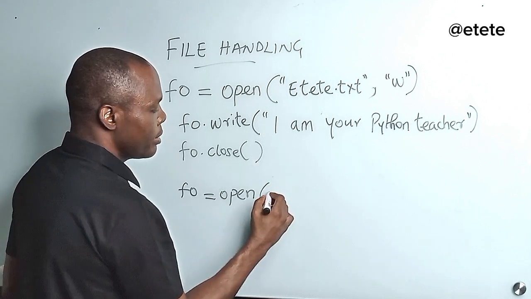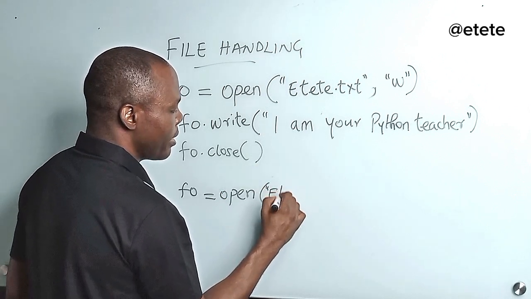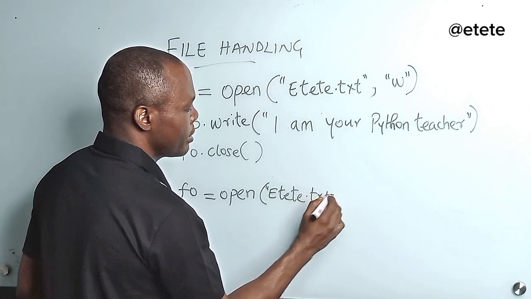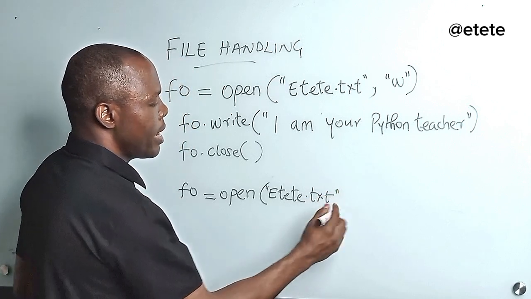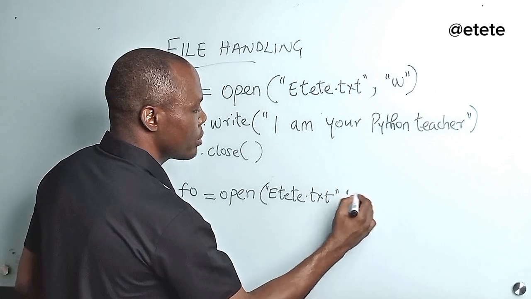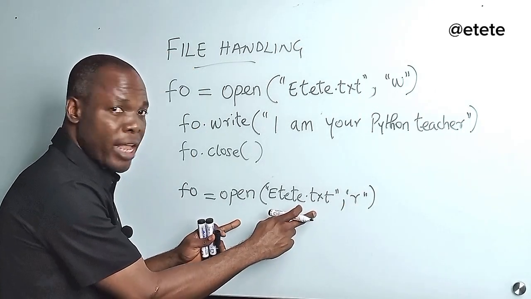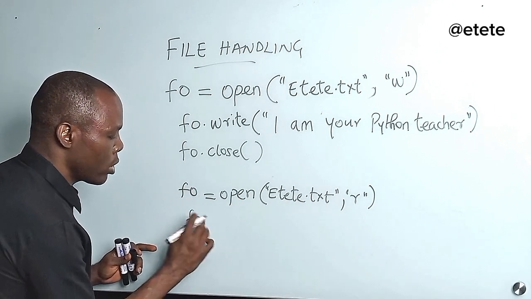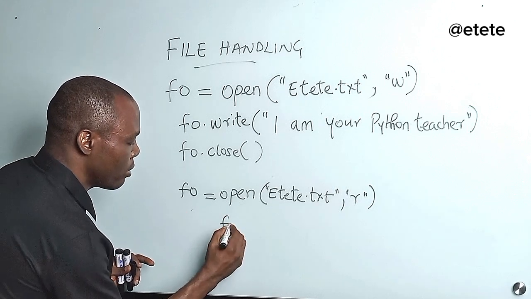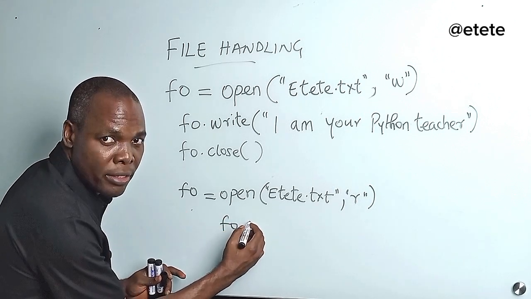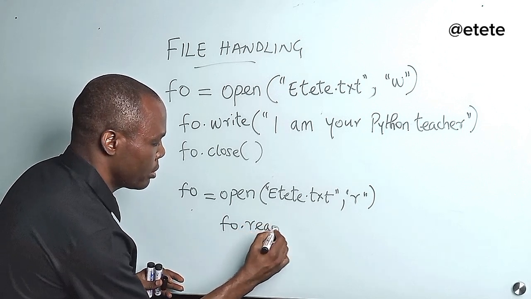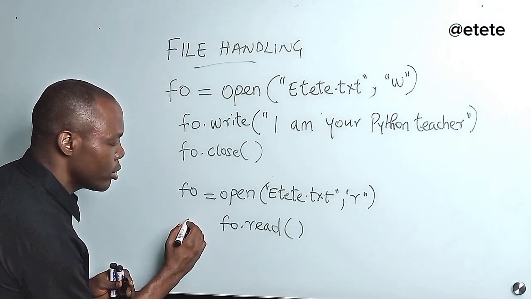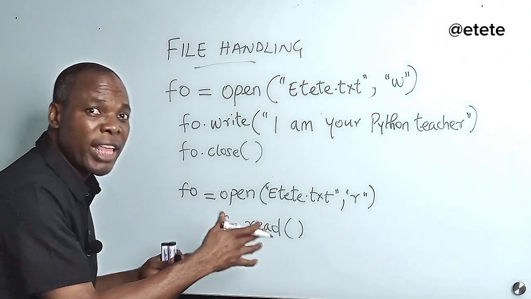And this time around, supply the file.txt, right? And this time it is in the read mode. This one is also now going to create a file object, right? And that file object will now call my read method, right? But I want to print it out on the screen.